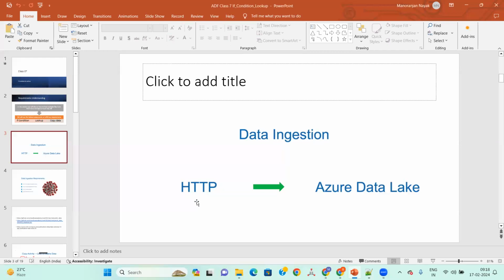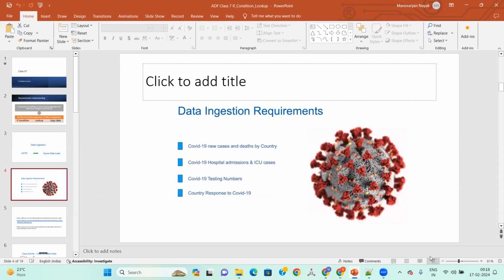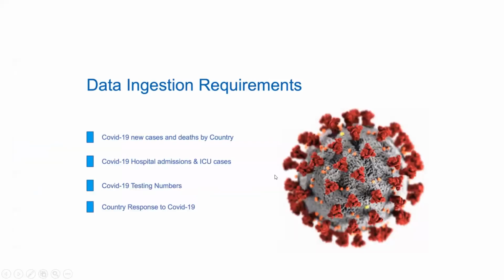HTTP is nothing but the websites, to the ADLS Gen 2, right? Okay, so I'll just go through it at a high level. Next, what we discussed the other day is, suppose there is some COVID data on the websites, how we want to load the data into our Azure storage account. That's ADLS Gen 2.